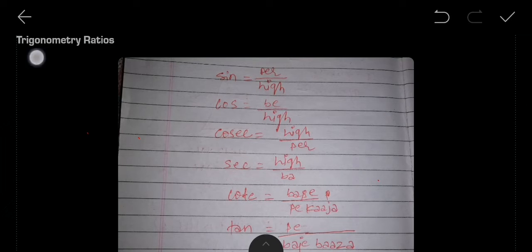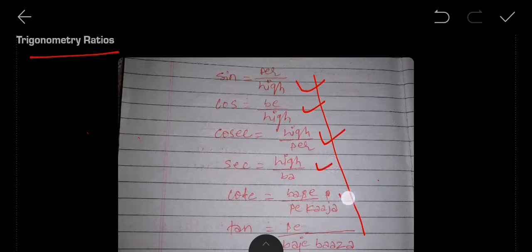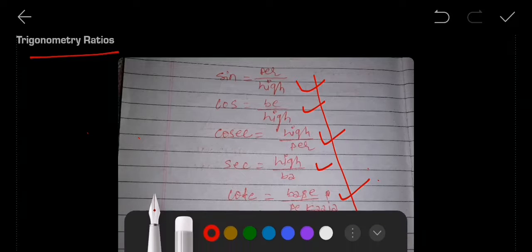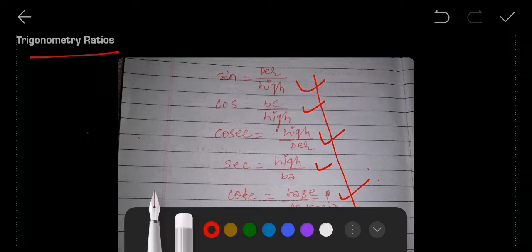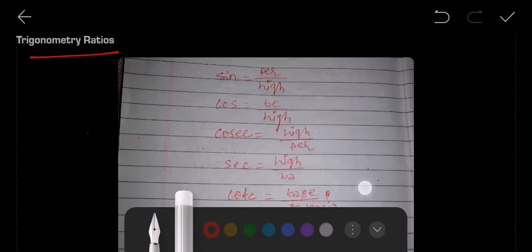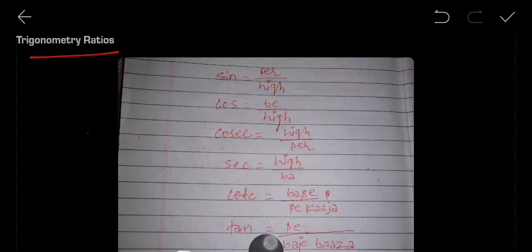Let's learn the trigonometric ratios. Initially, what I have written here may be different for you all. When I was in class 8th, at that time I was in ICSE board, and I learned this. My teacher was a very fun teacher. He taught me in this way, and till now I remember this. I really like this method, so I am going to pronounce it.